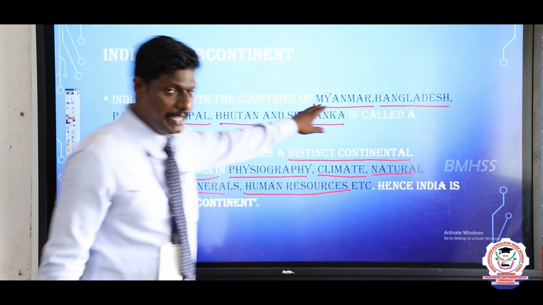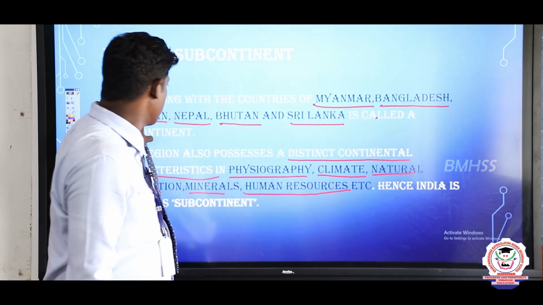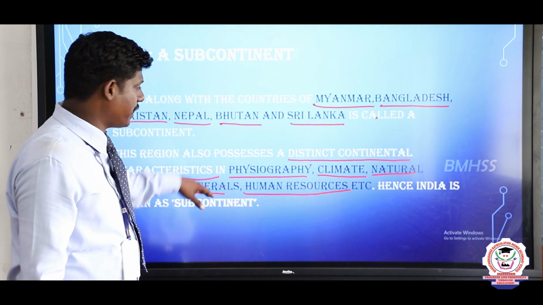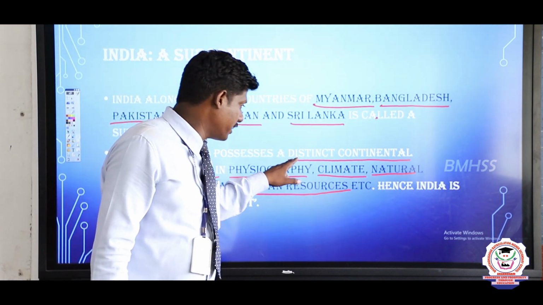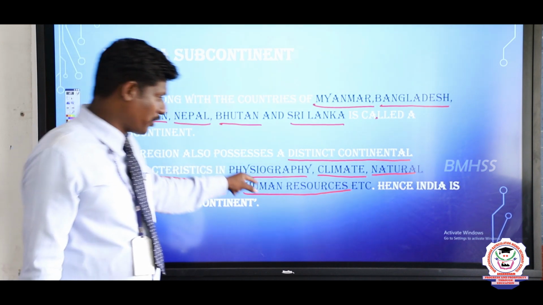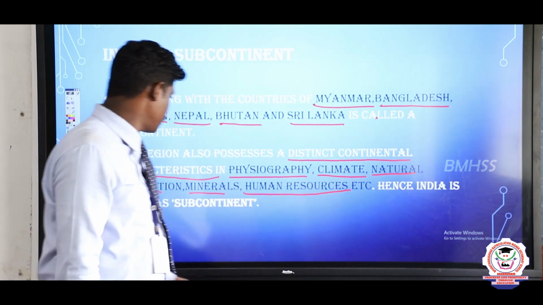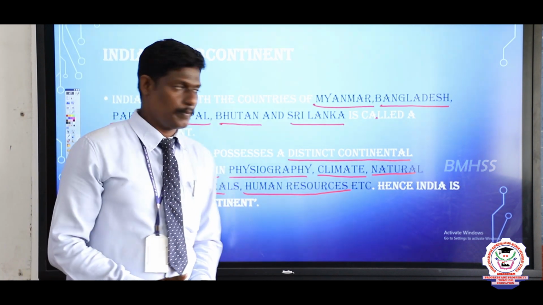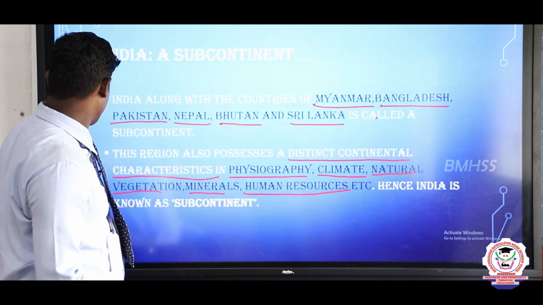I repeat: Myanmar, Bangladesh, Pakistan, Nepal, Bhutan and Sri Lanka. These regions have distinct continental characteristics, particularly in physiography, climate, natural vegetation, minerals, human resources, etc.